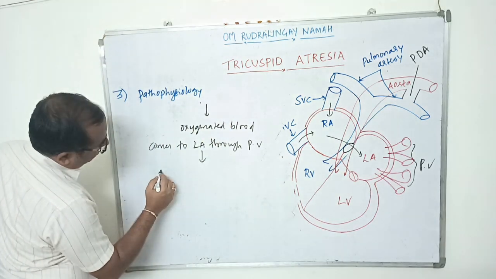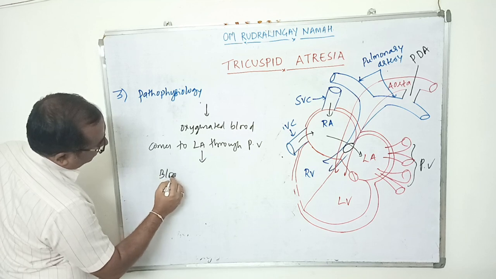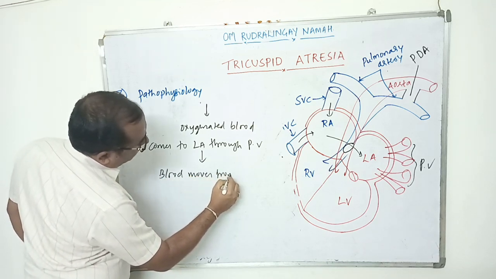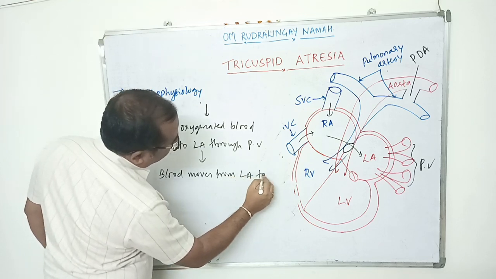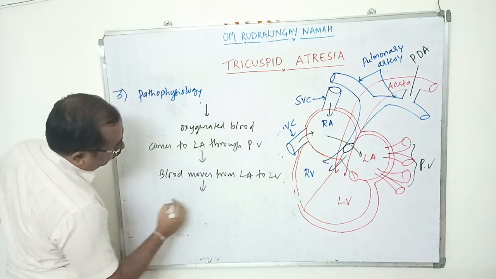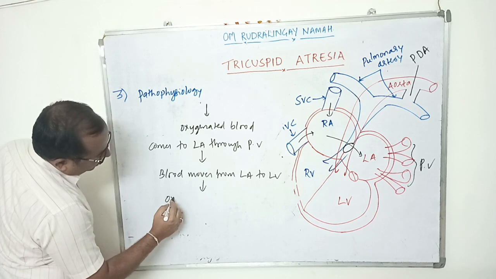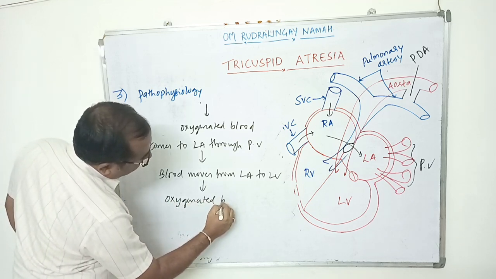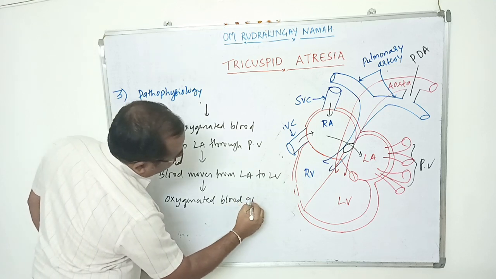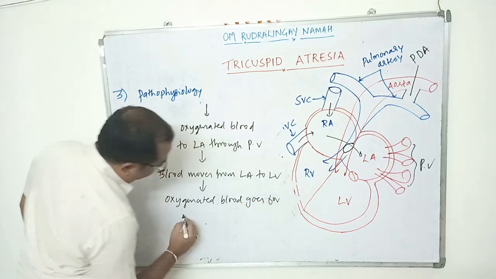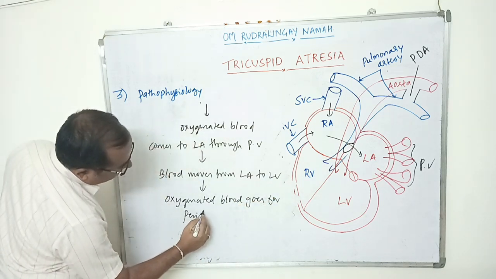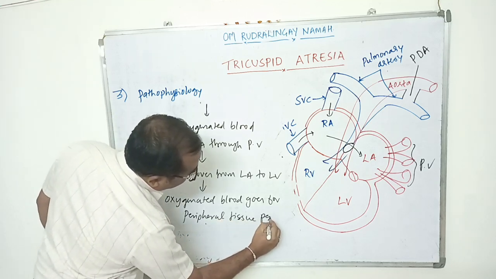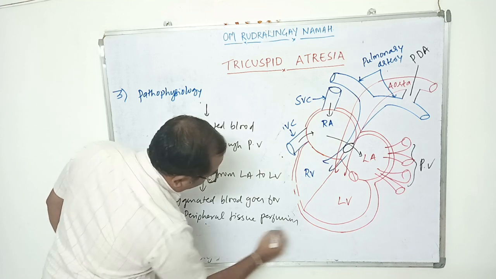This oxygenated blood moves from left atrium to left ventricle, and then on contraction of left ventricle, this oxygenated blood goes for peripheral tissue perfusion.